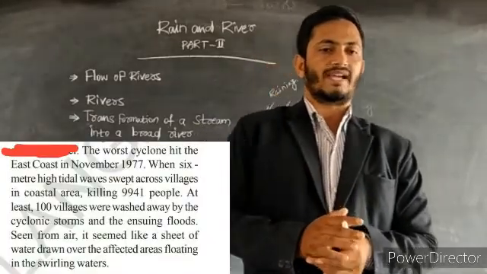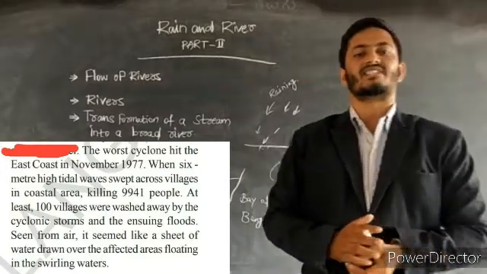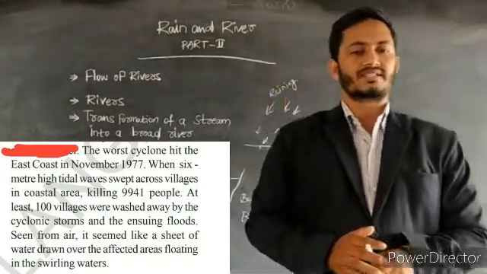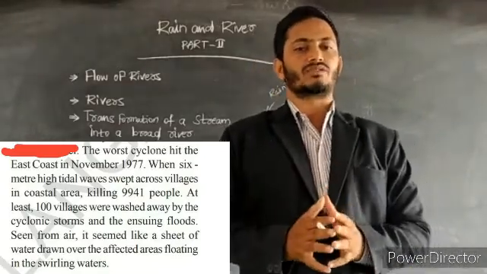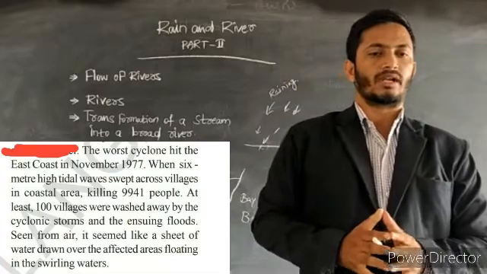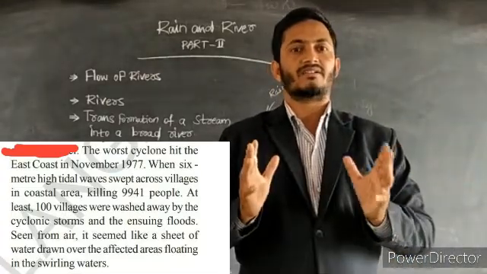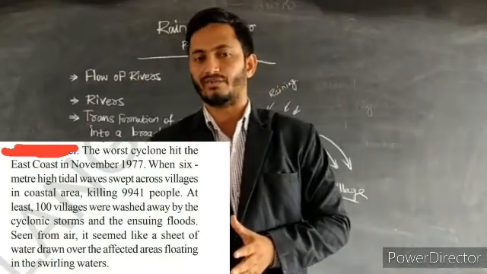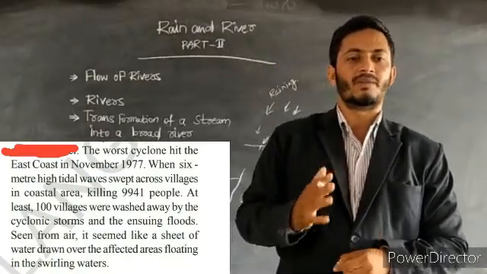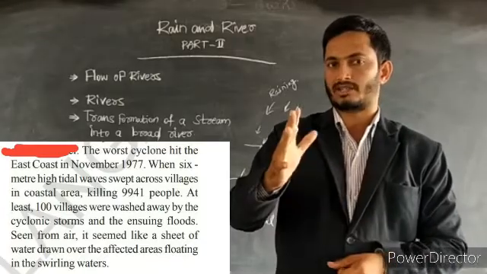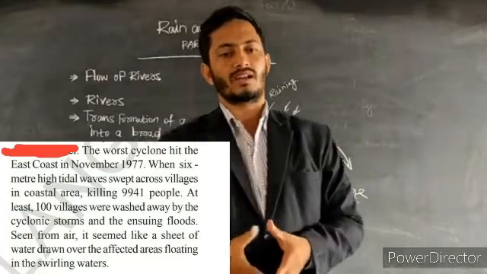The worst cyclone hit the east coast in November 1977, when 6-meter high tidal waves swept across the villages in the coastal areas, killing 9,941 people. In November 1977, 9,941 people lost their lives.